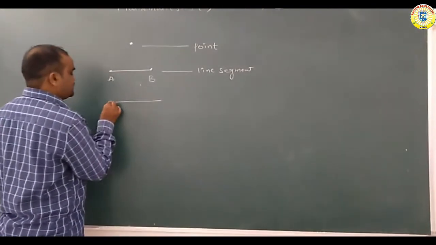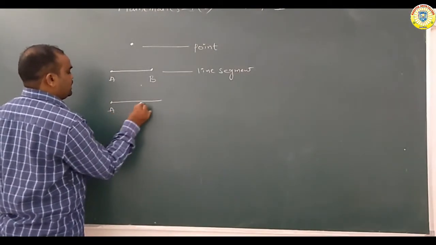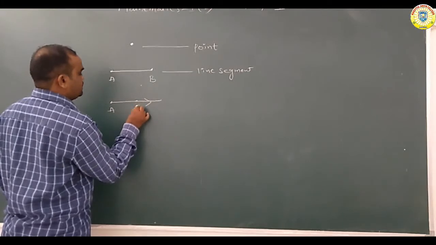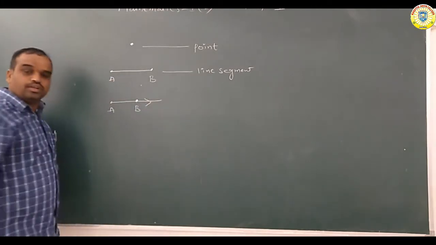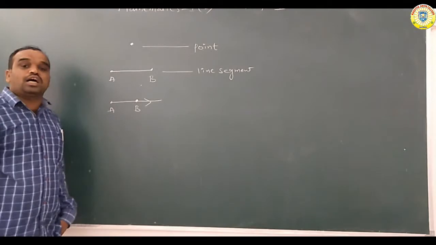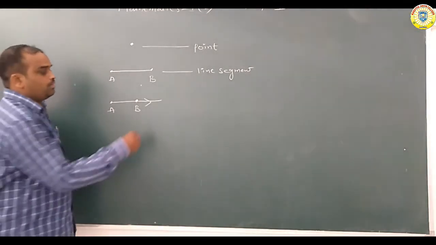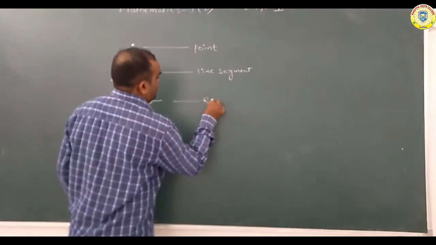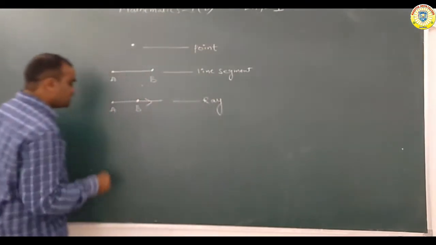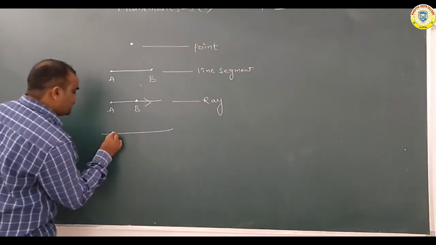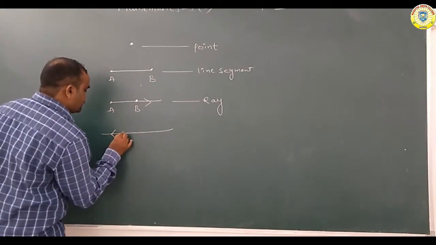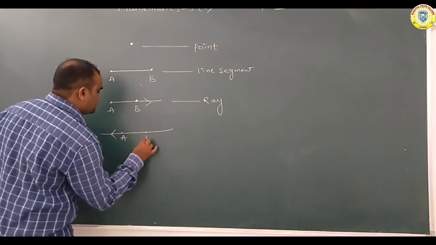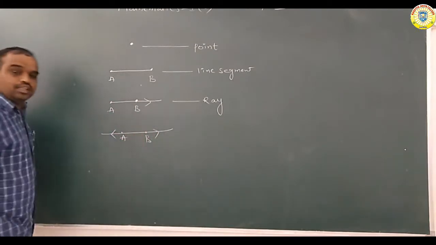Next one. We write this is A, and here this is B. What is this? This is a ray. Next, we write like this: this is point A and this is point B. What is this?